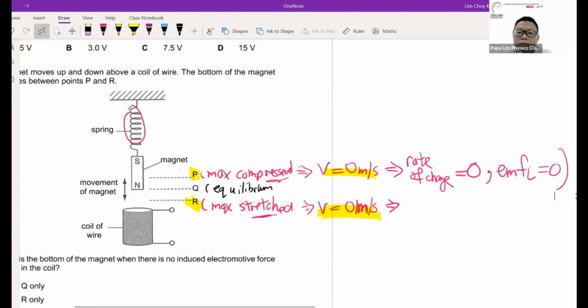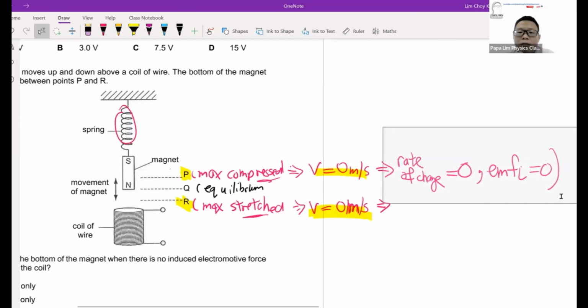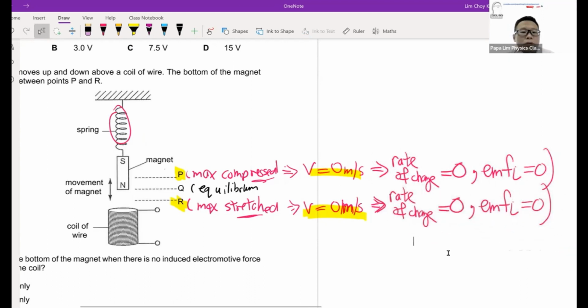Similarly for R, the same thing will happen again. For R, there's no rate of change, so there will be no EMF, because at that instant R is at maximum stretch, at the lowest point, about to return. So at that point, it will be momentarily at rest with no rate of change, then the EMF will actually be the lowest, aka 0.